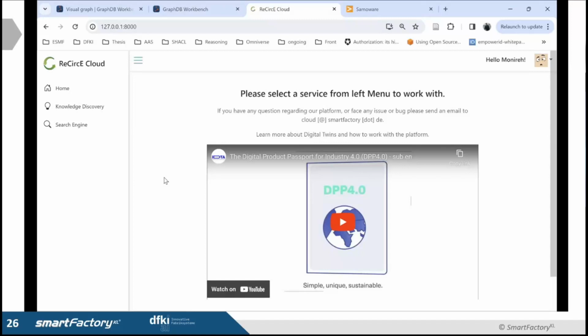And using the search engine tab, you can use the pre-existing queries that are based on the profile of the user. So here we have the recycler. So we have the related queries for that, but you can also modify the queries if you know how to do it. We also have a simpler user interface for knowledge discovery that is on the knowledge discovery page.